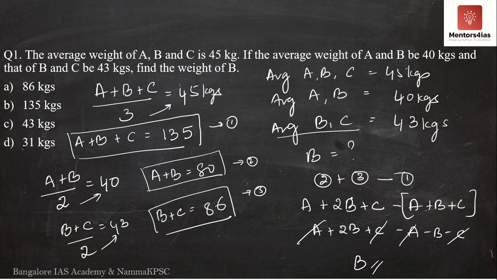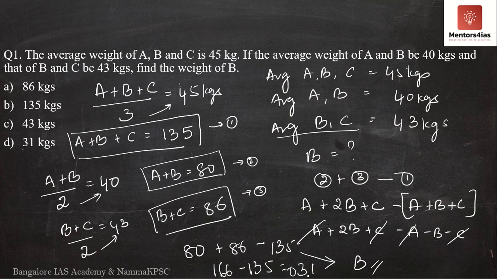Therefore, based on this, we are going to add 80 plus 86 minus 135, which should give us the value of B. 80 plus 86 is 166. 166 minus 135: 6 minus 5 is 1, 6 minus 3 is 3, 1 minus 1 is 0.